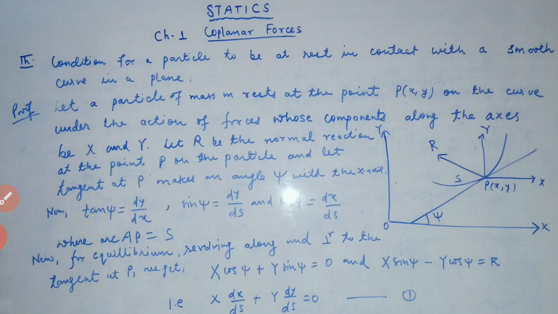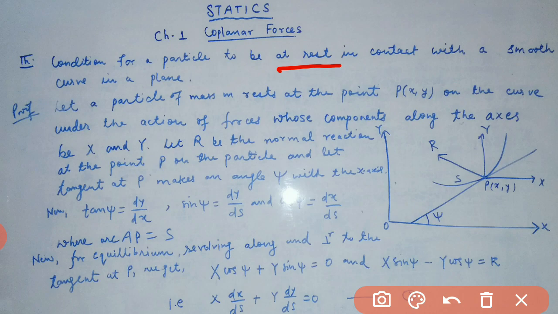Let us see the first theorem from this chapter. The theorem is the condition for a particle to be at rest in contact with a smooth curve in a plane. So let us see the proof. To prove this theorem, first we draw a figure. See this figure here, OX and OY be the x-axis and the y-axis respectively. Then let P be a point (x, y) on the curve under the action of forces, whose components along the axes be X and Y.